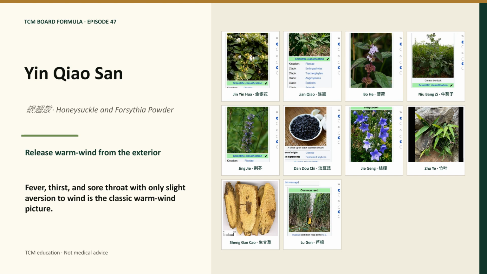Welcome to episode 47 of the TCM Board Formula series. Today we review Yin Qiao San, Honeysuckle and Forsythia Powder. Its category is release warm wind from the exterior.